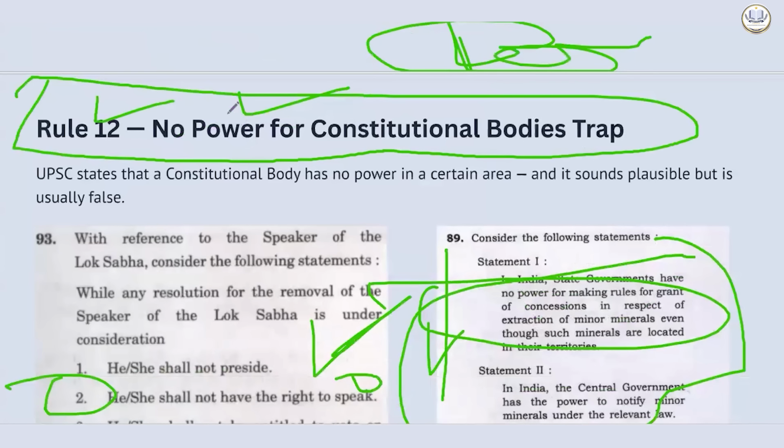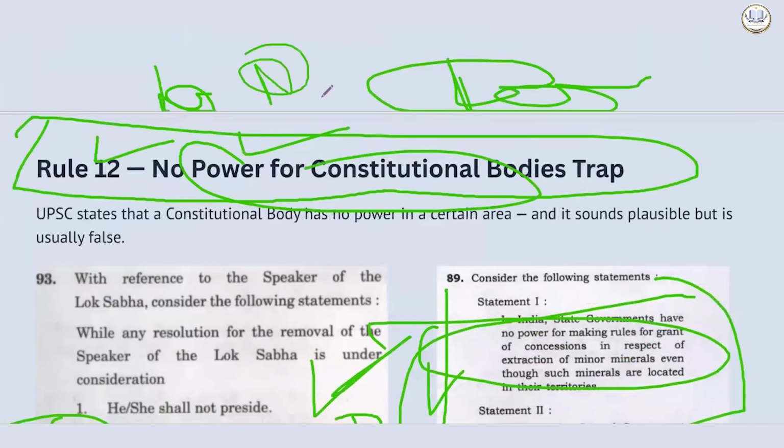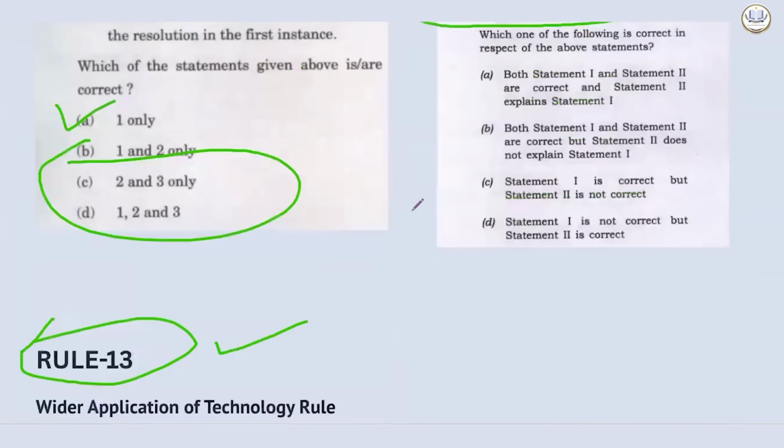Then the next rule, the no-power-for-constitutional-body trap. A powerful person, a powerful body, and they try to narrow down its power to make it very little. This is a very common thing that they do. You have to watch out.